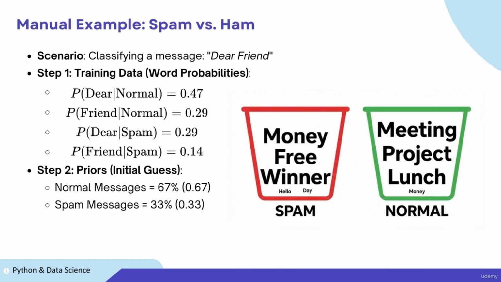Let's visualize this with a manual example. Imagine we're classifying a new message, Dear Friend. Is it spam or normal, ham? First, we look at our training data. We calculate the probability of the word dear and the word friend in our spam bucket versus our normal bucket. Second, we establish our priors. In our dataset, normal messages make up 67%. Spam messages make up 33%. These are our starting baselines before we even look at the text.